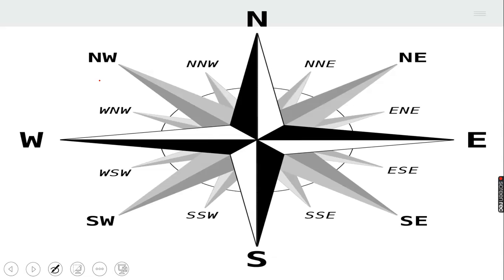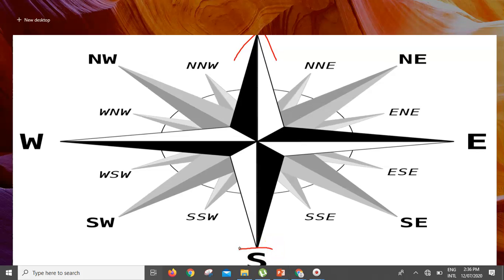You have the north here. I told you before that there's an arrow on the compass that is always pointing at the north. You can see that arrow there, always pointing at the north. If you have a compass, you see the arrow always pointing at the north. Then opposite the north we have the south, then we have the west and the east.